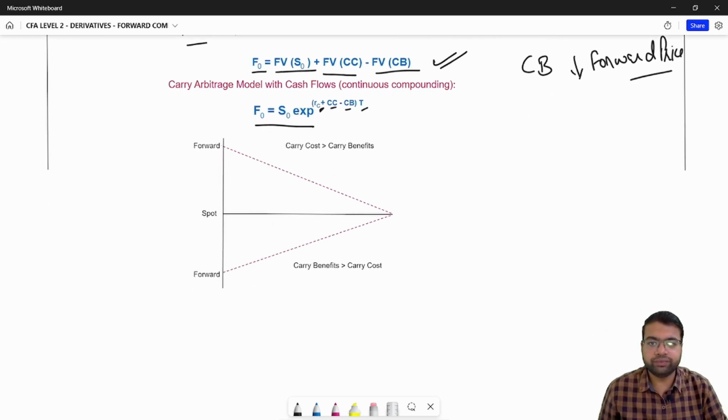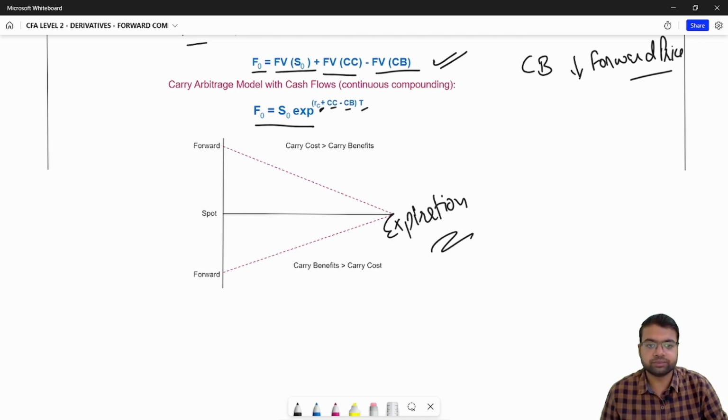Now see, if the carry costs are greater than carry benefits, your forward price will be higher than your spot price. And if your carry benefits are greater than your carry cost, your forward price will be lower than your spot price. At expiration, these prices do converge with each other.